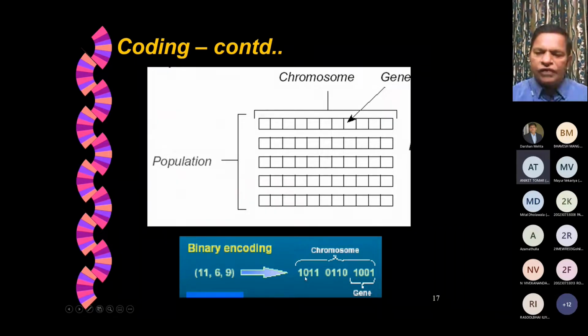Now 1011 is a binary number. If we try to decode 1011 to the decimal system, it is nothing but 1 into 2 power 0 plus 1 into 2 power 1 plus 0 into 2 power 2 plus 1 into 2 power 3. This is something that is taught to children nowadays in 7th standard: how to convert the binary system to the decimal system and the decimal system to the binary system. If you add them up, you get 11. So this represents 11 in the decimal system, this represents 6 in the decimal system, and 1001 represents 9.